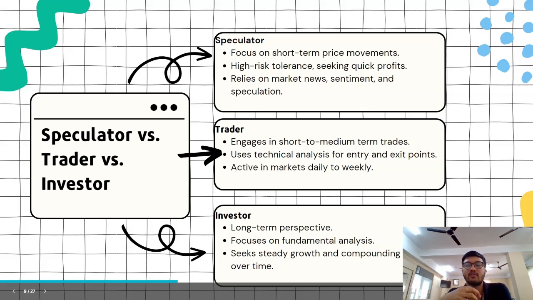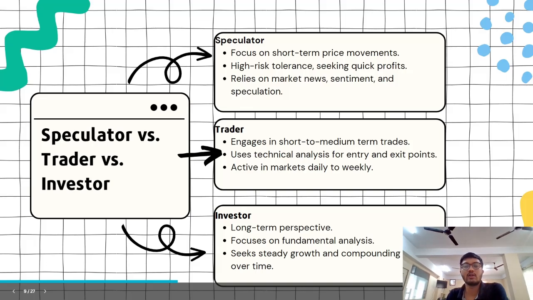They will hear some news, anticipate small profits, and try to gain short-term momentum out of the market. Next comes the trader. They try to speculate every single day. They take trades to speculate what is going to happen in the market tomorrow on the basis of the price movement of the past couple of days or today. For example, today the Nifty has jumped up 2%, so tomorrow there's going to be a gap up or gap down.